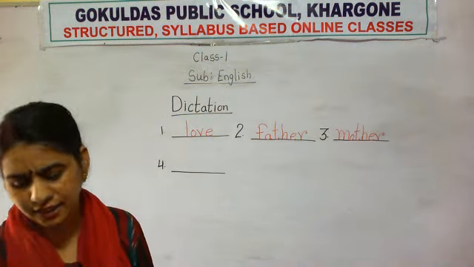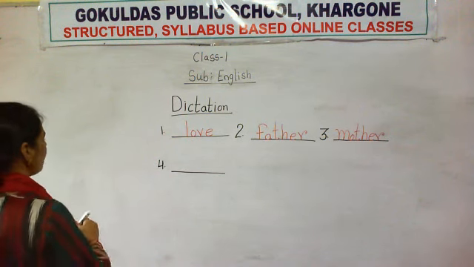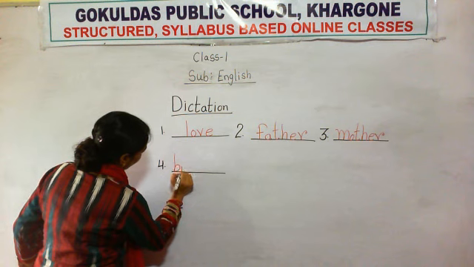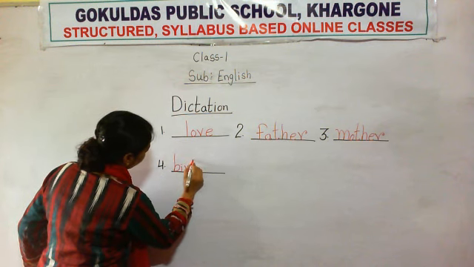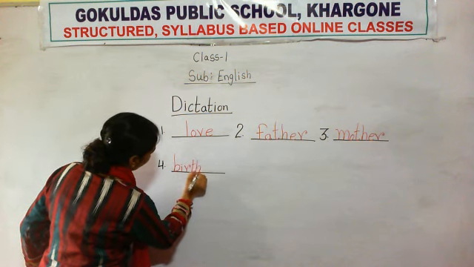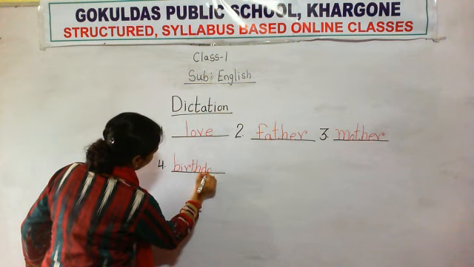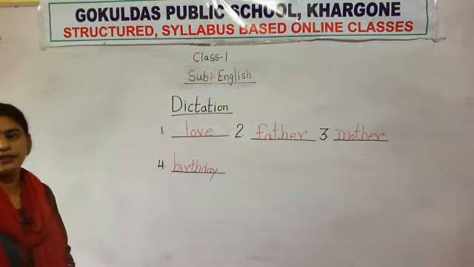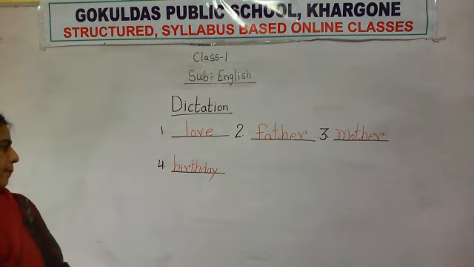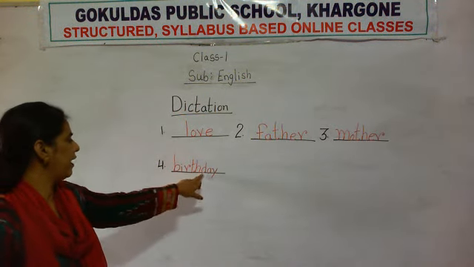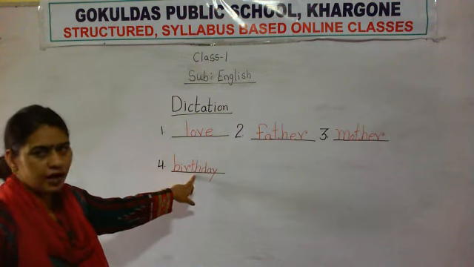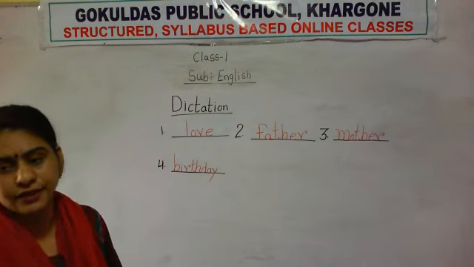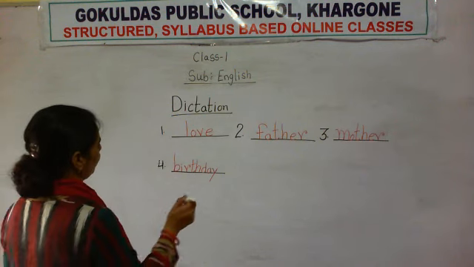Spelling of birthday. B-I-R-T-H. Birth. D-A-Y. Day. Birthday means जन्मदिन. Birthday. B-I-R-T-H. Birth. D-A-Y. Day. Birthday. Okay. Now number 5.